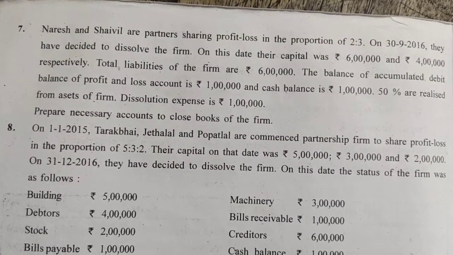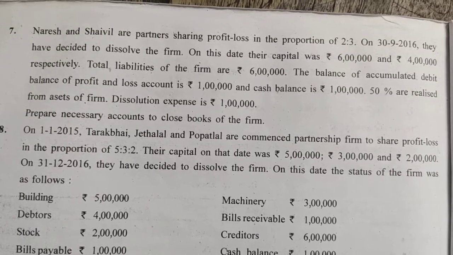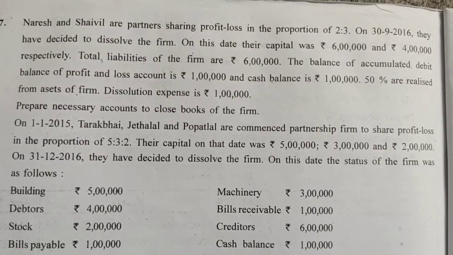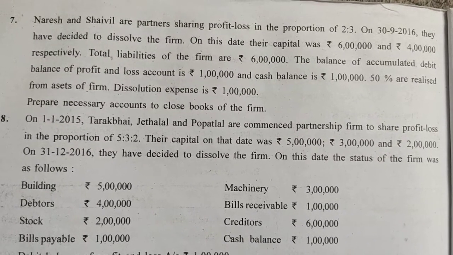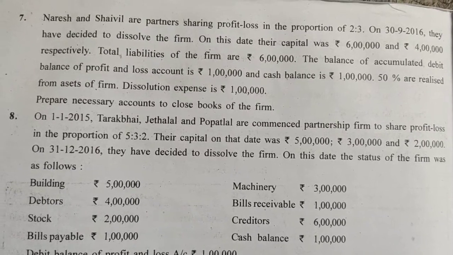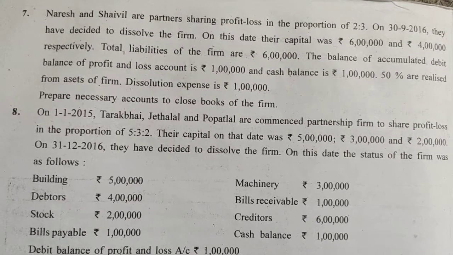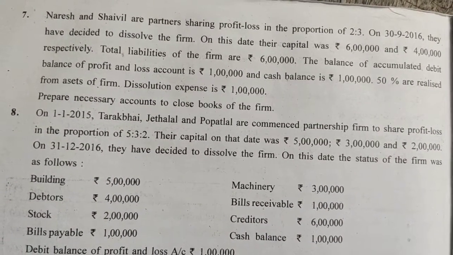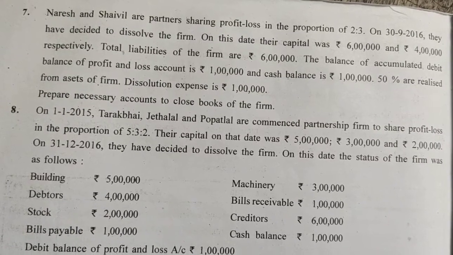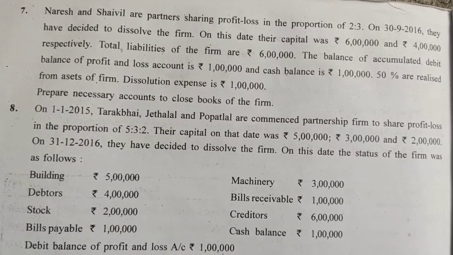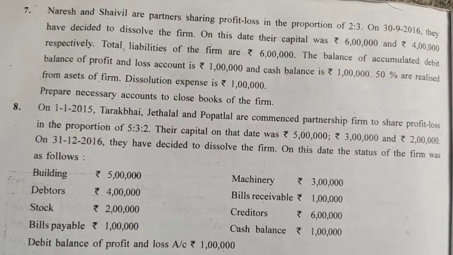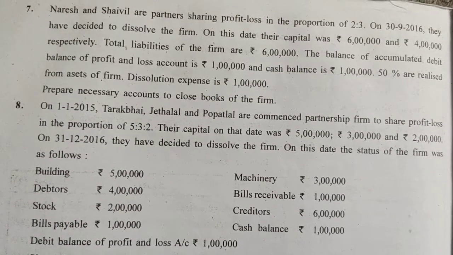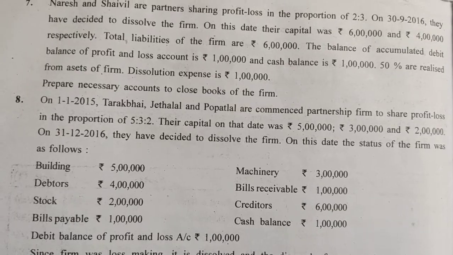Naresh and Seval are partners, sharing profit and loss in the proportion of 3:2. On 30/9/2016, they have decided to dissolve the firm. On this date, their capital was 6 lakh and 4 lakh respectively. Total liability of the firm is rupees 6 lakh. The accumulated debit balance of profit and loss account is rupees 1 lakh and cash balance rupees 1 lakh. 50% are realized from assets and dissolution expenses are rupees 1 lakh. Prepare necessary accounts to close books of the firm.